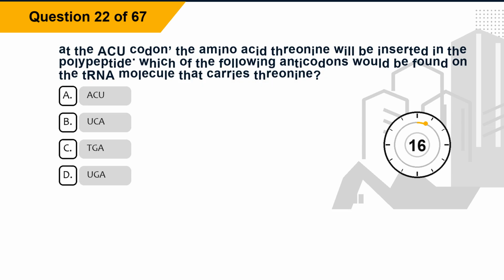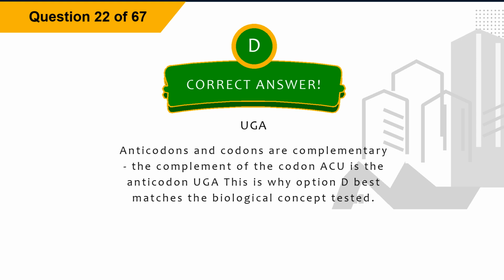Question 22. At the ACU codon, the amino acid threonine will be inserted in the polypeptide. Which of the following anticodons would be found on the tRNA molecule that carries threonine? Option A, ACU. Option B, UCA. Option C, TGA. Option D, UGA. The correct answer is option D, UGA.